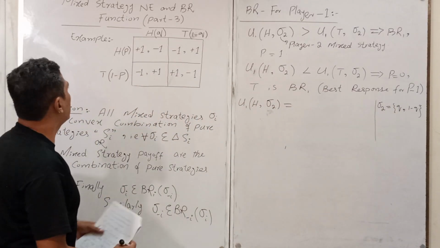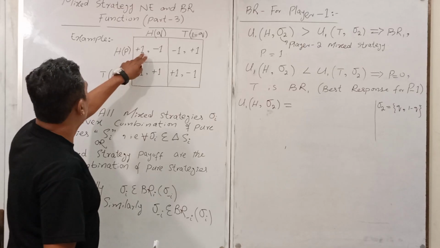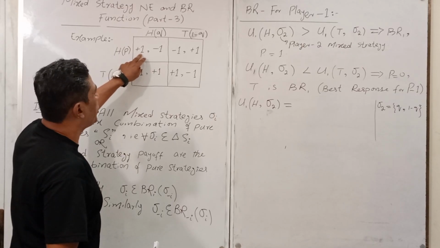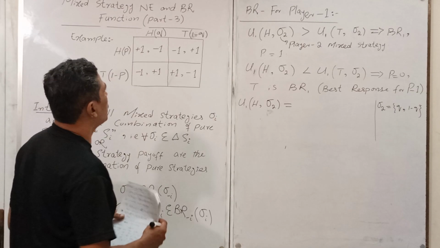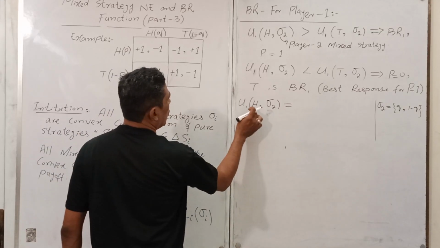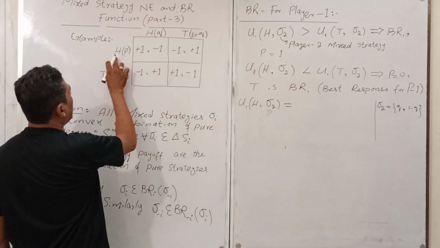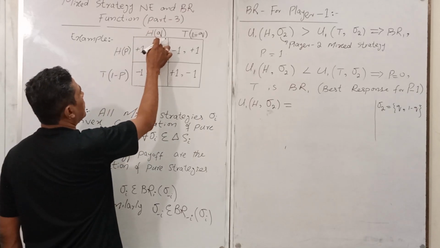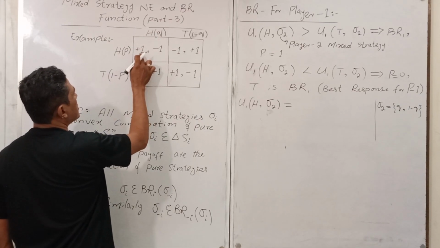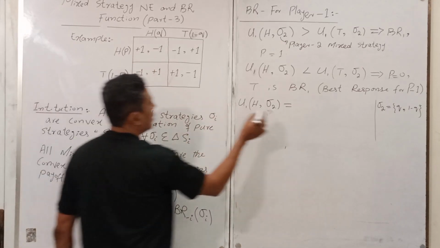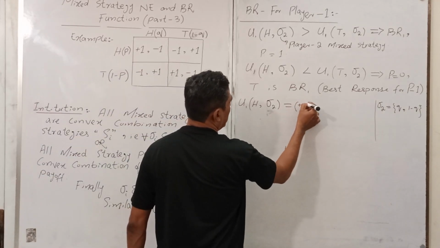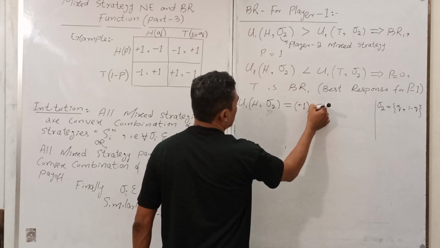Clear? Just start. First of all, the value of Q, H, this one is here. So when you play H, given the condition of this one, your payoff is +1. So what about this one? +1 times q.